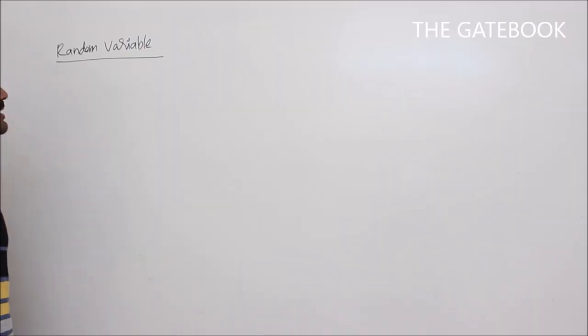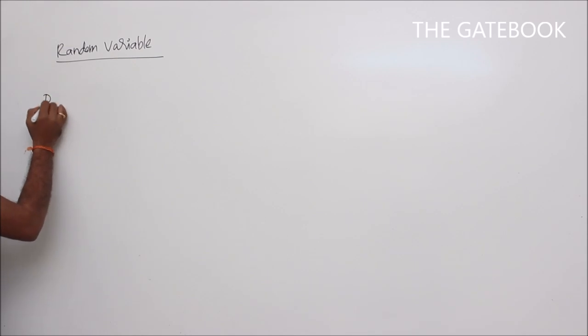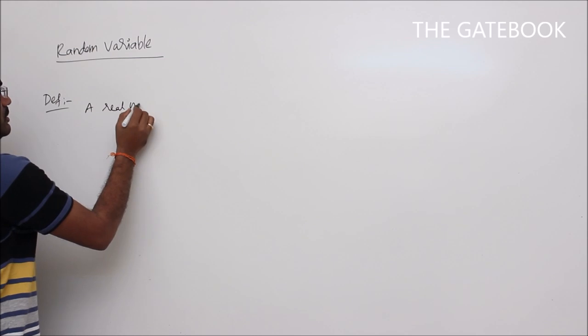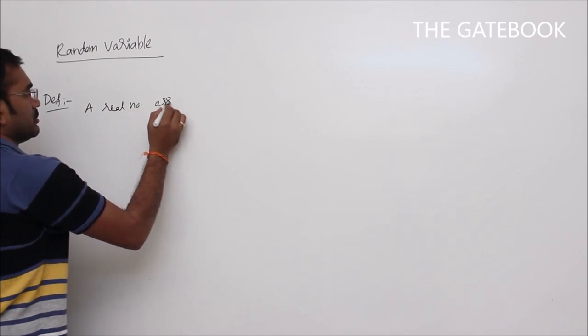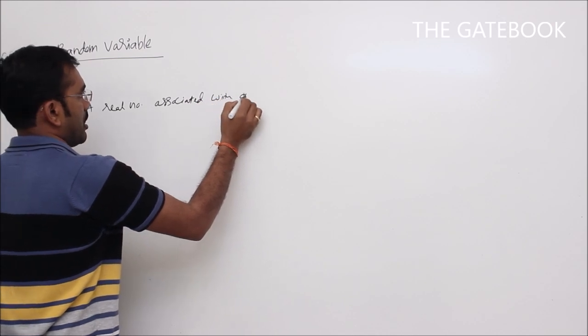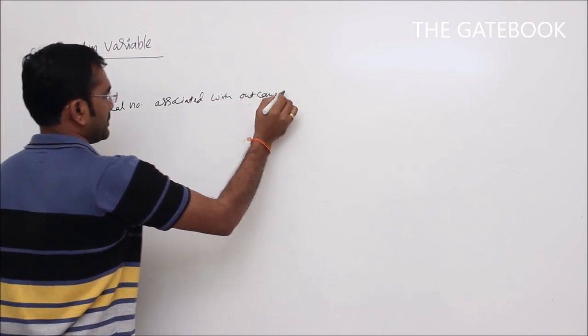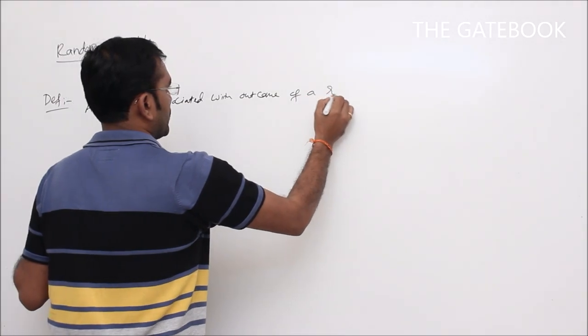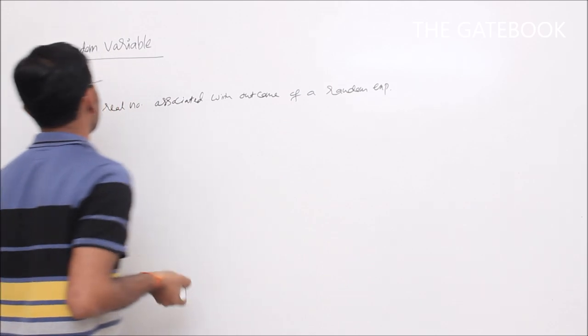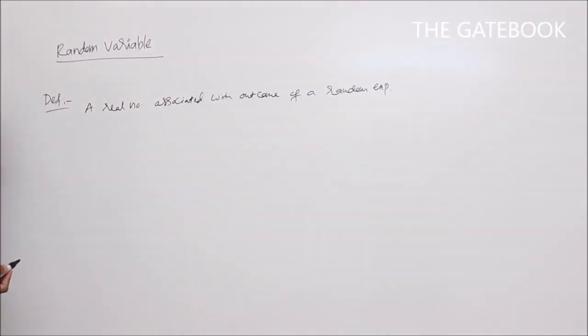Next topic, random variable. First I will give the definition of random variable. A real number associated with the outcome of a random experiment is called a random variable. What I am saying, a real number associated with the outcome of a random experiment is called a random variable.